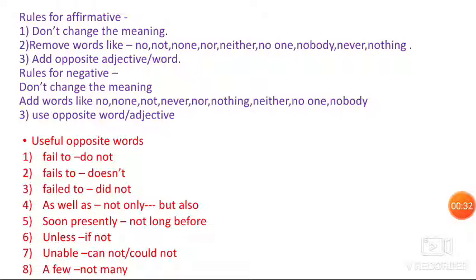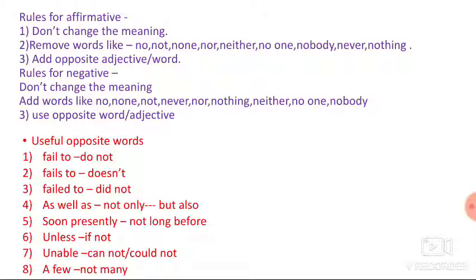Now, first listen to the rules for affirmative. The first rule: don't change the meaning. Second rule: remove words like no, not, none, nor, neither, no one, nobody, never, nothing, etc. This means you have to remove all these words to make the affirmative. Next rule: add an opposite adjective or word. You have to use the opposite word.